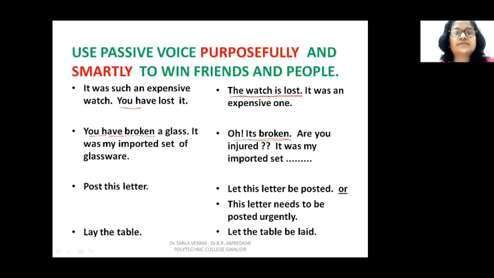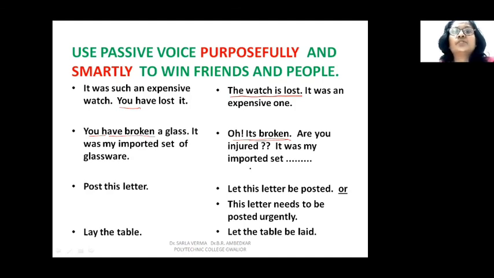Post this letter. Post this letter. You're ordering somebody, post this letter. Instead of saying like this, you can say, let this letter be posted, or this letter needs to be posted urgently. So these are all passive voice sentences. Lay the table, or let the table be laid. So these are passive voice sentences.